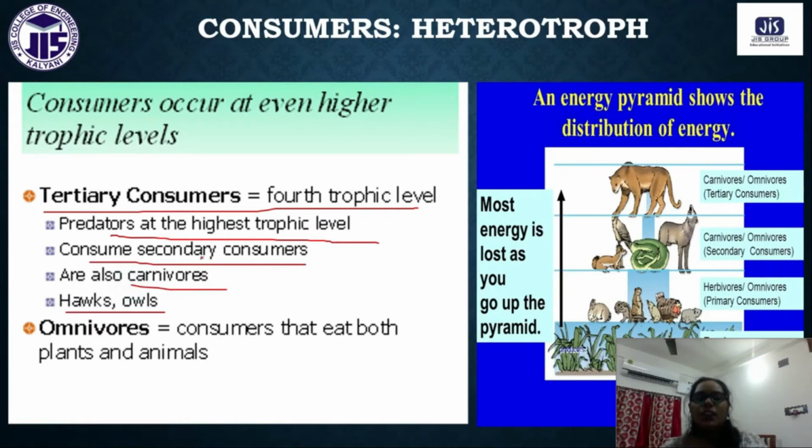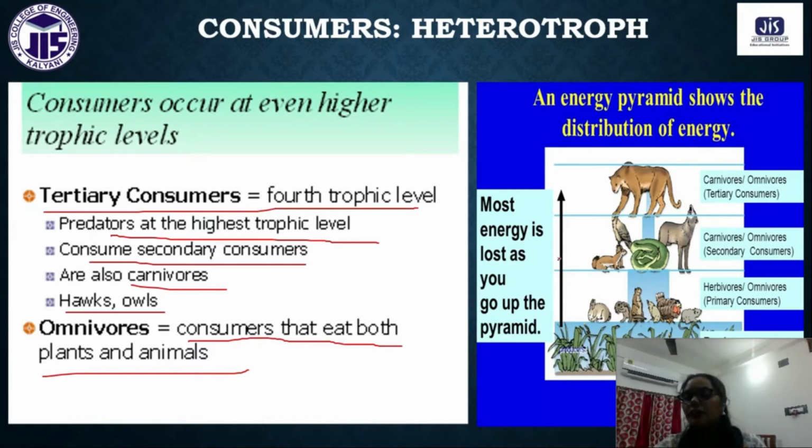So these are the tertiary consumers, which can feed on the secondary consumers. And omnivorous consumers eat both. Omnivorous means generally they can eat both plants as well as animals. So they are called omnivorous. Okay? Understand? So one more thing you can see, the most energy, this is the chain that you can see